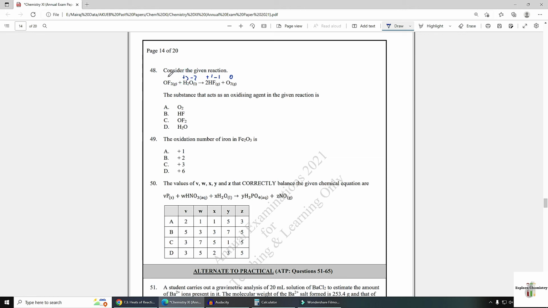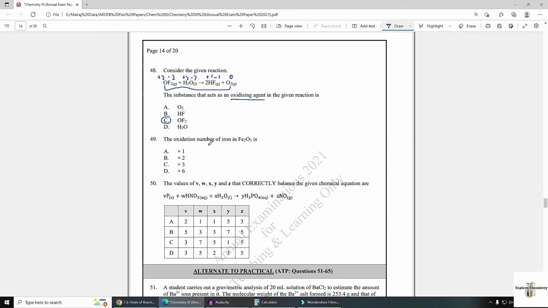And here fluorine is -1 and oxygen is +2. So oxygen oxidation state is changing from +2 to 0, means it is decreasing. This species is being reduced in the reaction, so it is acting as oxidizing agent. OF2 is the correct answer.